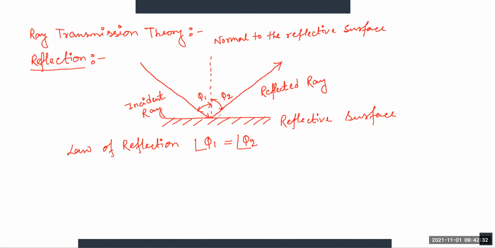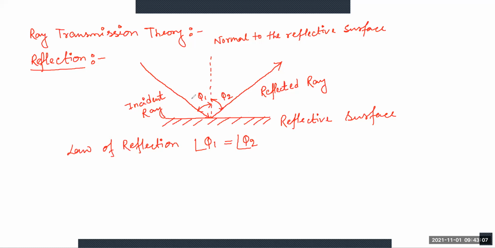From this figure you can see the light ray. There is a reflective surface here, and when the light ray falls on this surface, an angle is formed, and this angle is called the incident angle. Here the angle is phi 1, and after that the ray that travels away from the reflective surface is called the reflected ray.